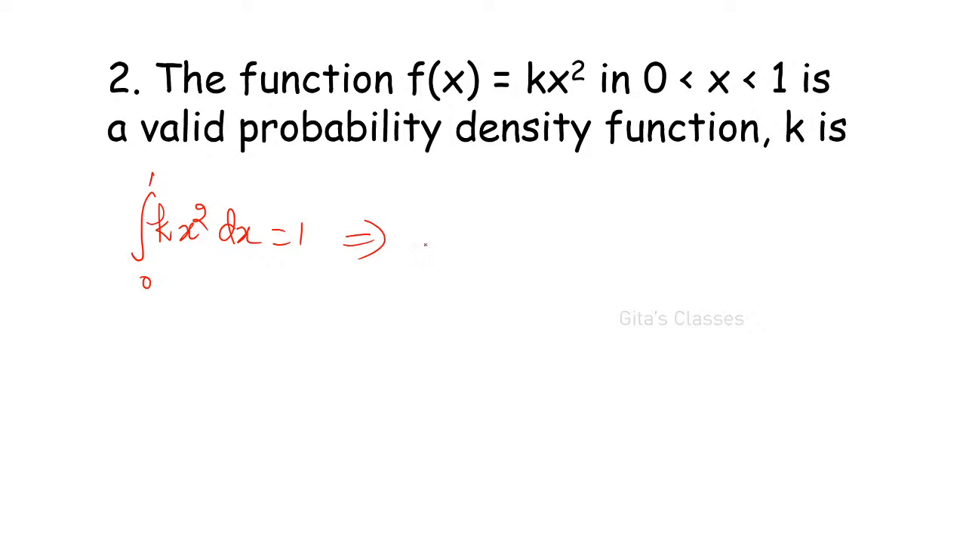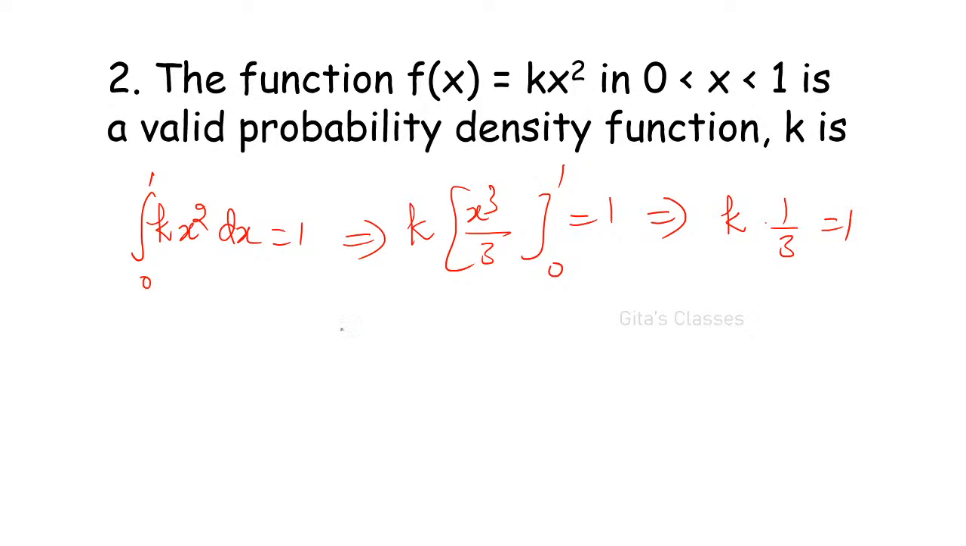Now hereafter mention the question number also because we'll go fast. So k into x cube by 3 from 0 to 1 is equal to 1, which implies k into 1 by 3 is equal to 1. Therefore, k is equal to 3.